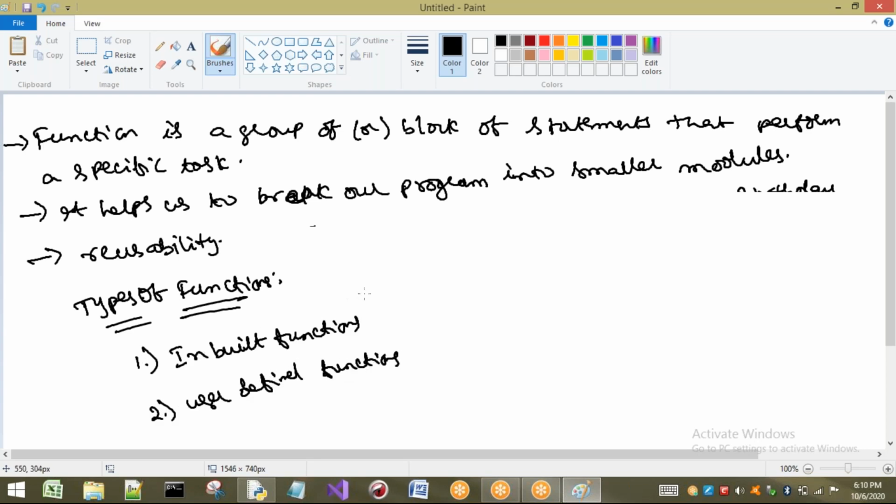Inbuilt. What is meant by inbuilt? Inbuilt means already with our Python. Some methods are there with our Python interpreter. Some functions are there, and those functions will support us. If we want to perform any task, they will give this support. So whatever functions are already present with our Python are called inbuilt functions. There are many functions with our Python interpreter which give us support. Those are always available to any Python program.